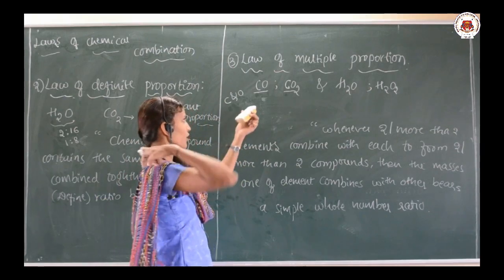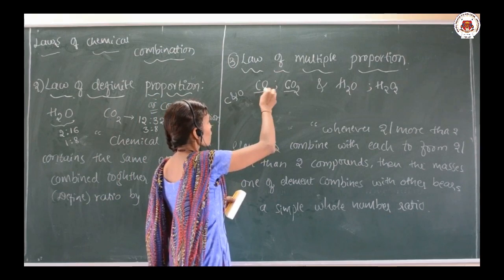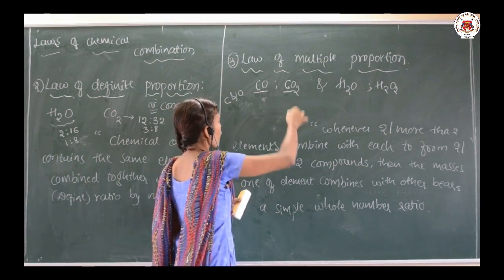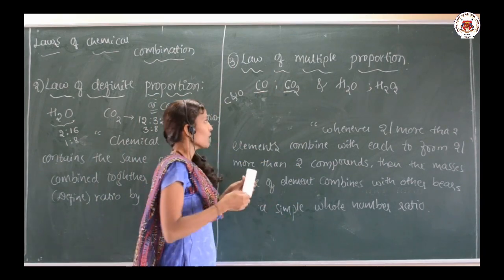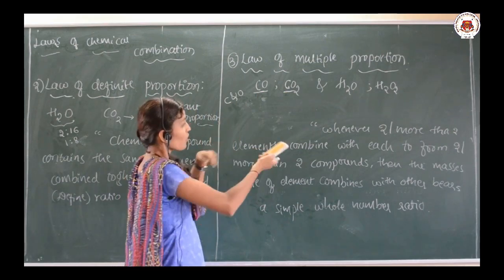Let us go for one example. Here carbon is combining with oxygen. There are two compounds, CO and CO2. And what are the elements here? Carbon and oxygen. So, what is the statement?